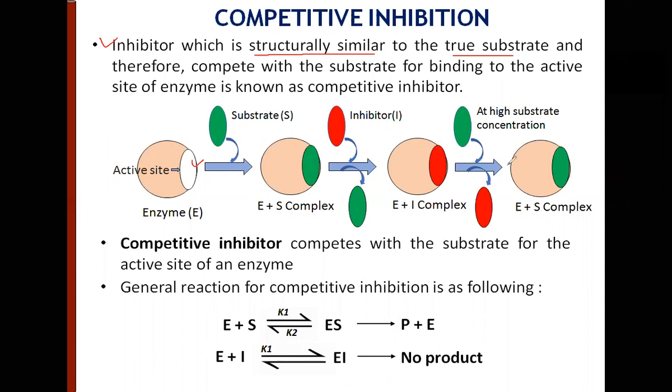Please understand, when you have a very high concentration of substrate vis-a-vis the concentration of inhibitor, the substrate is going to overpower and dislodge the inhibitor and occupy the substrate binding site. So when the substrate binds, you get enzyme-substrate complex formation, and when the inhibitor binds, you get enzyme-inhibitor complex formation.